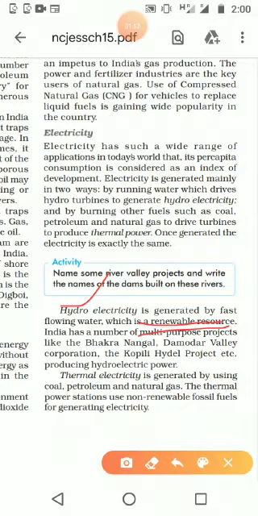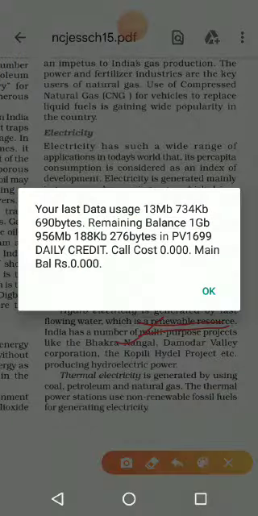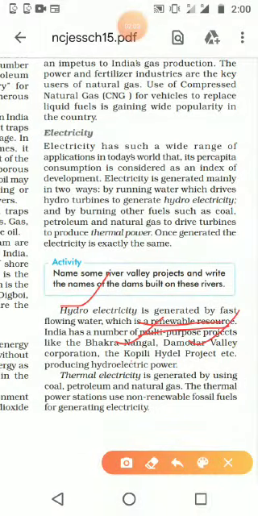Some examples are given: Bhakra Nangal Dam, Damodar Valley Dam, Kopili Hydro Project, etc. We have seen these in the water resources lesson also. Next is thermal electricity, which we produce with the help of coal, petroleum, and natural gas, but it is a non-renewable resource. We need to take care, because once we use coal, petroleum or natural gas, we can't reuse it. So it is a non-renewable resource.